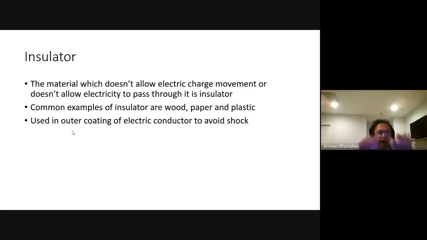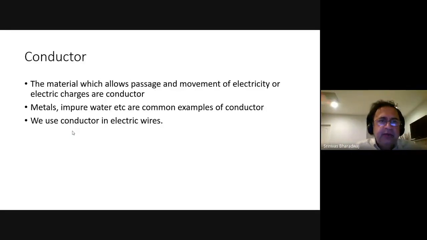So now you have a conductor, even if the conductor is, say, a wire. Let me show you a standard wire. See, this is a standard wire. Inside it, there is a conductor. Outside it, there's an insulator. So when I touch it, I don't feel any charge because the outside plastic is made of an insulator. Inside, you see the metal. That is a conductor. Inside, there's typically copper, which is used as the most powerful conductor. So insulators and conductors, I bet we've already discussed this, right? So we use electric wires inside.